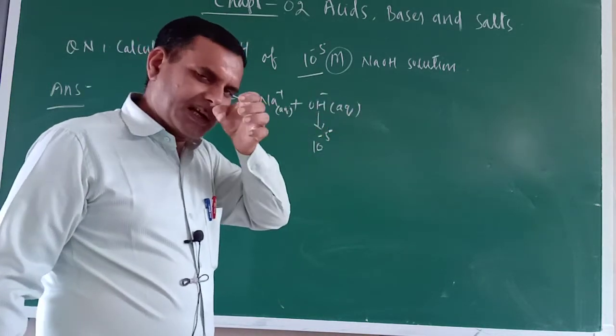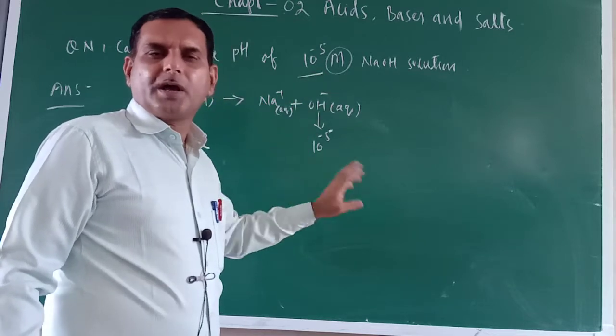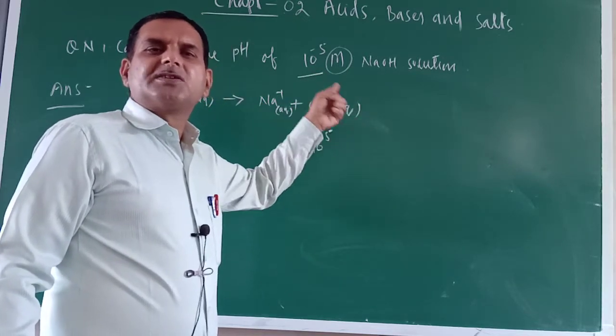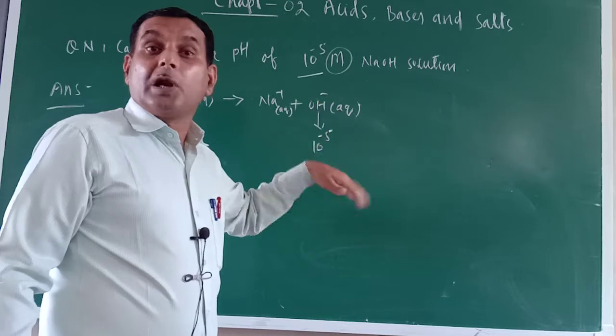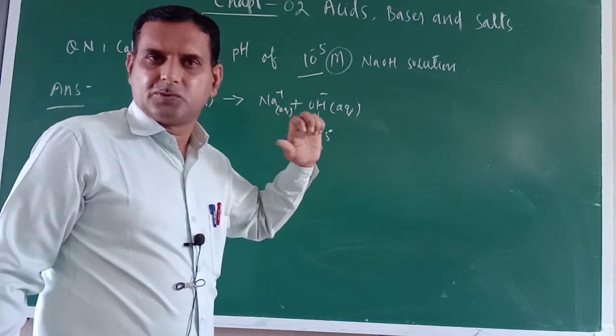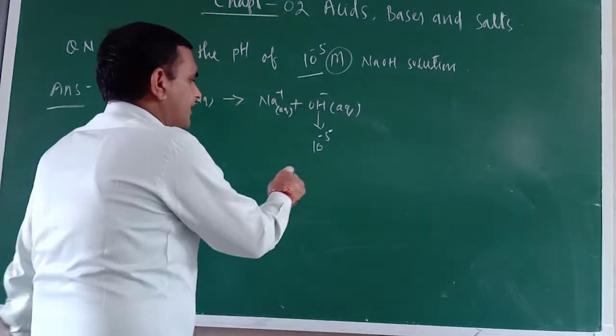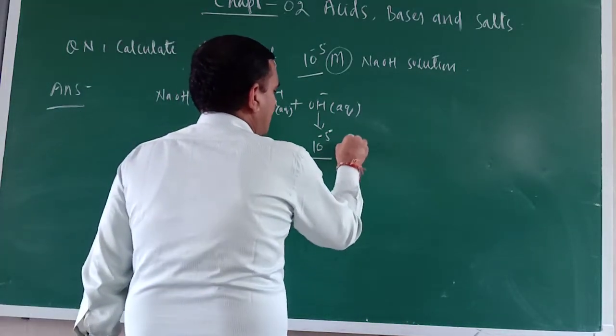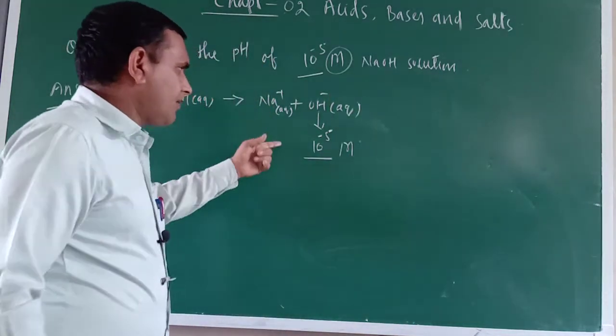Capital M written means volume is already included. If only moles are given, then you should divide by the volume of the solution. Always remember this one. So this is 10 raised to the power minus 5. So what is our problem?